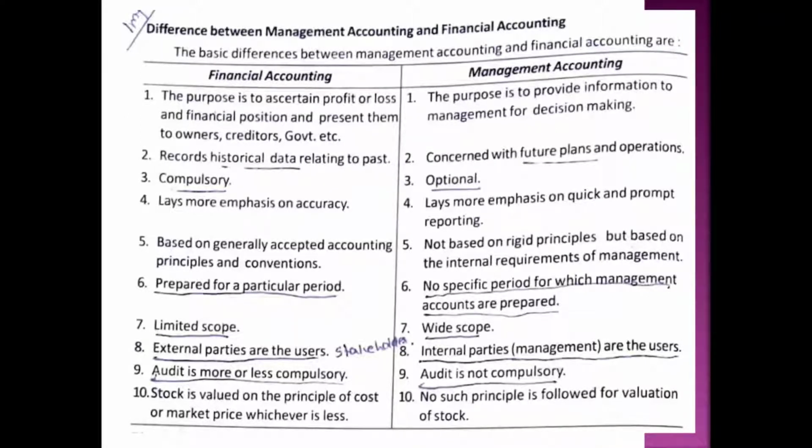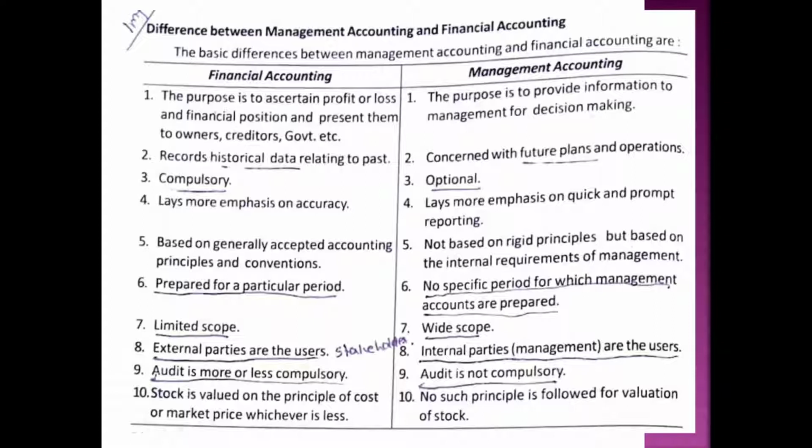Next one, management accounting has wide scope. The scope of management accounting is very wide because it includes, I hope you already dealt with that, financial accounting, cost accounting, statistics, tax accounting, economics, all these. So it is a wide subject. While financial accounting has only limited scope. It is a narrow concept, or a narrow discipline, when compared with management accounting.